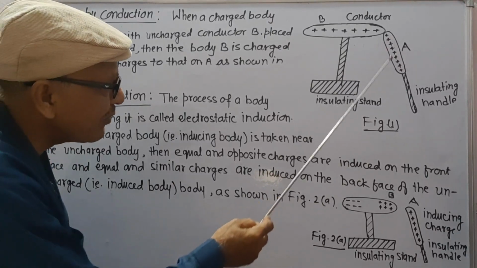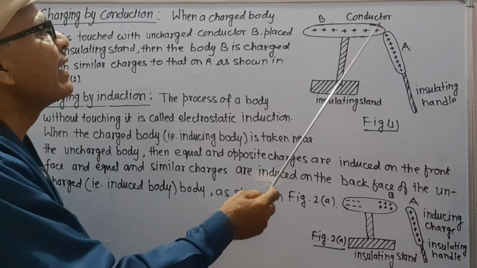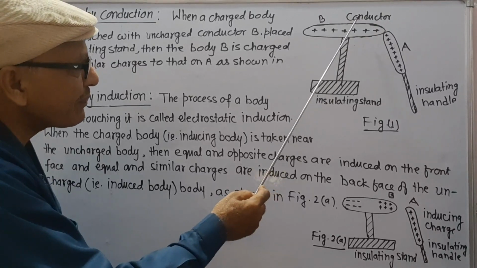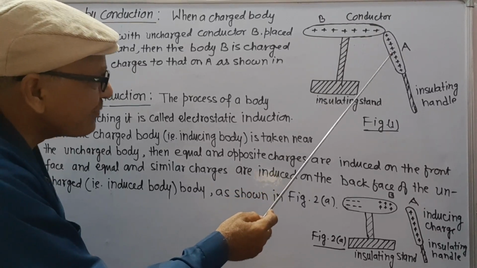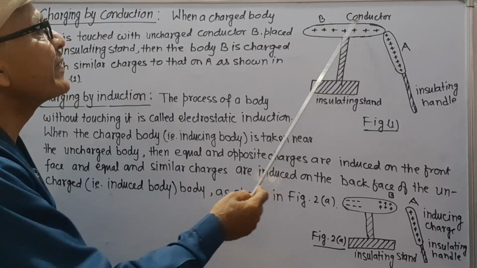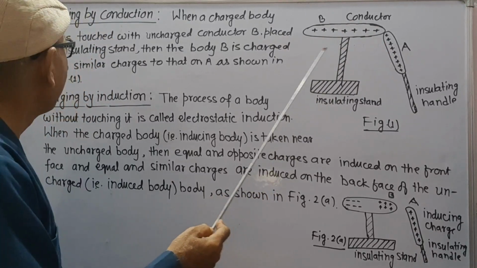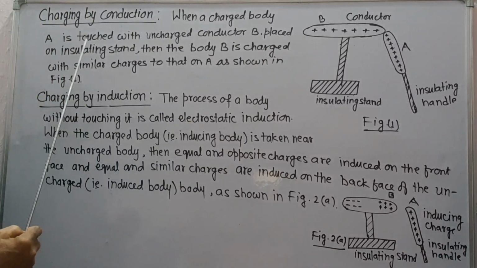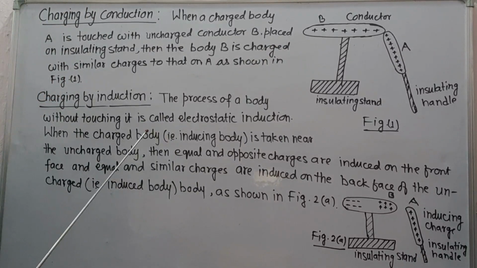When the charged body A is touched with the uncharged conductor B, then similar charges are developed on the conductor B. This is known as charging by conduction.